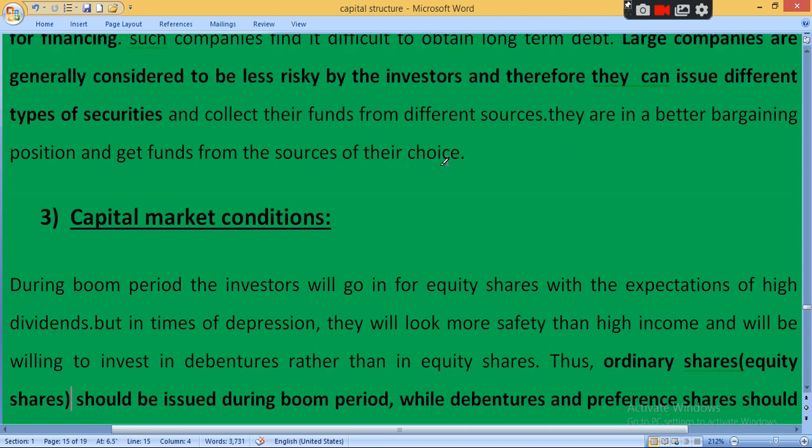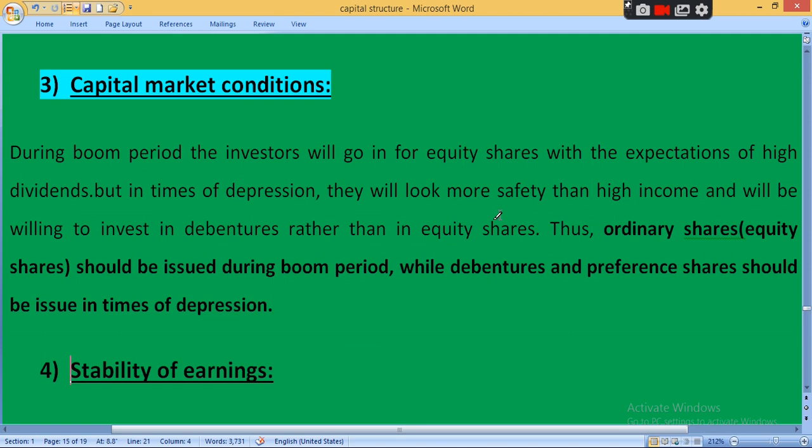Then the third one, capital market condition. During a boom period the investor will go for equity share with the expectation of high dividend, clear. There are two types of capital market condition, boom period and recession. Generally in a boom period, prices are continuously increasing, so investors prefer to invest in equity share. Why? Because during a boom period there will be chances to earn good profit.